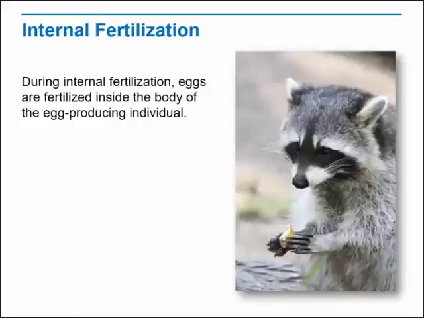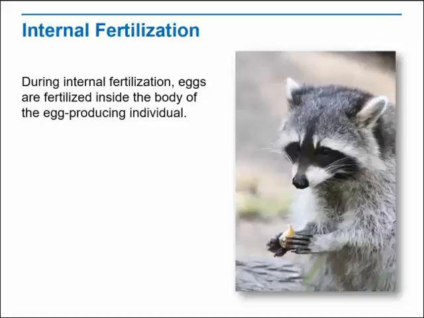In sexual reproduction, eggs and sperm meet either inside or outside the body of the egg-producing individual. These alternatives are called internal and external fertilization. Many aquatic animals and nearly all terrestrial animals reproduce by internal fertilization. During internal fertilization, eggs are fertilized inside the body of the egg-producing individual.